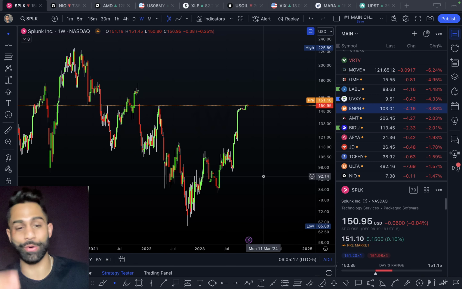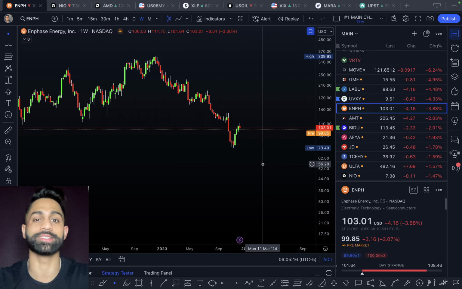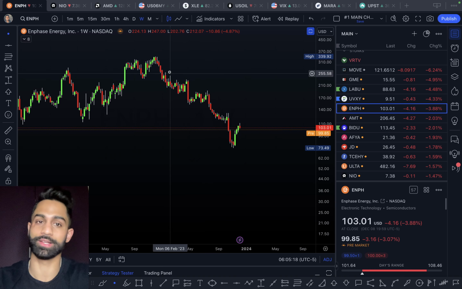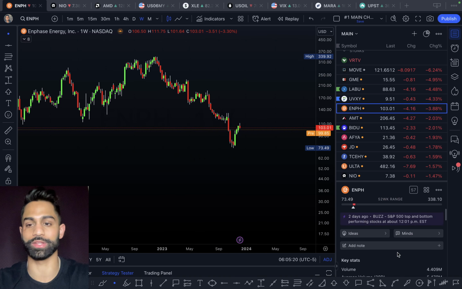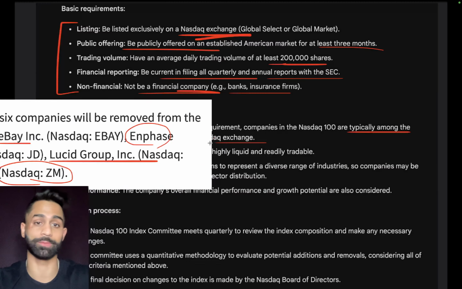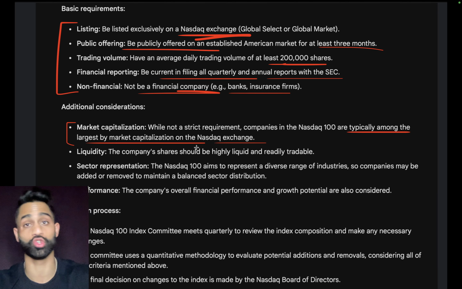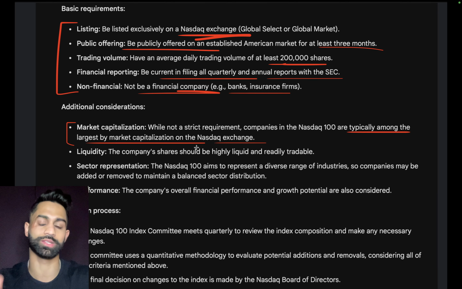So all 6 companies that are being added, unfortunately, have a higher market cap than Enphase, and that's mostly because of the sell-off that we've seen this year, right? In 2023, the fact that it's down 70%, market cap has come down to 14 billion, and all the other 6 companies that are being added obviously have a higher market cap than Enphase and the likes of Zoom and Align Technologies, the ones that are getting removed.